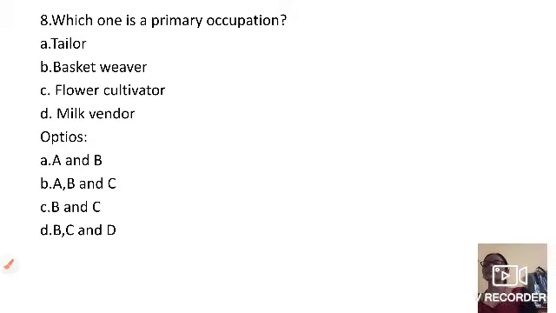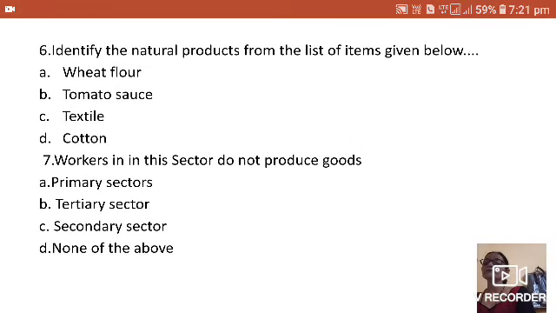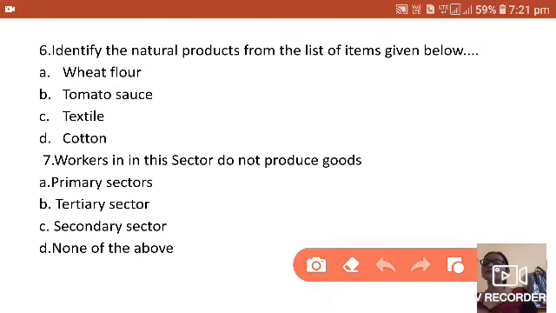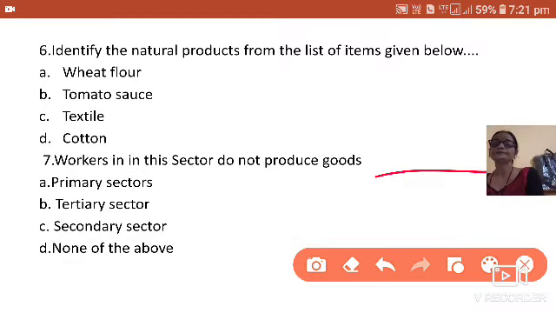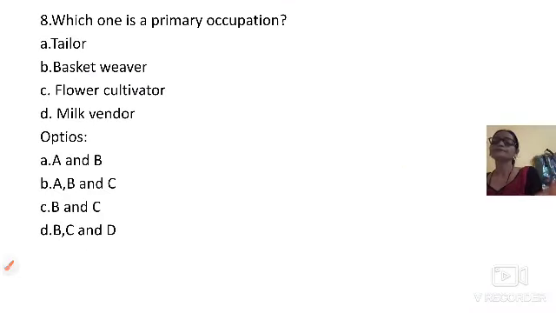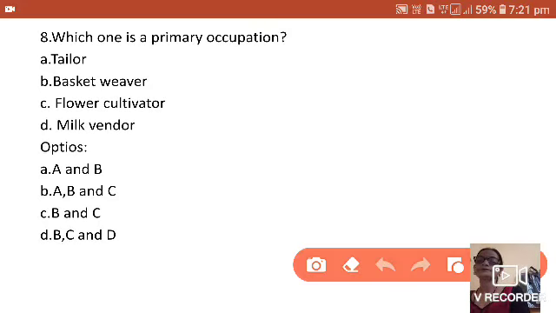The next question is, identify the change. Which one is a primary occupation? Which one is primary work or primary occupation? Okay, tailor, basket weaver, flower cultivator or milk vendor.